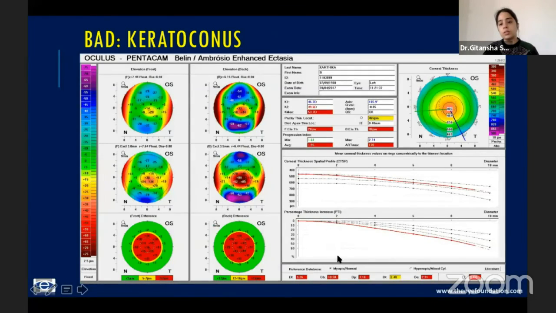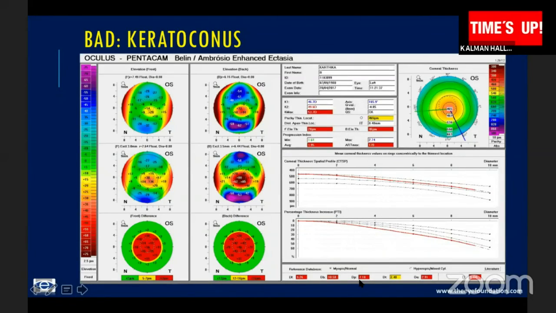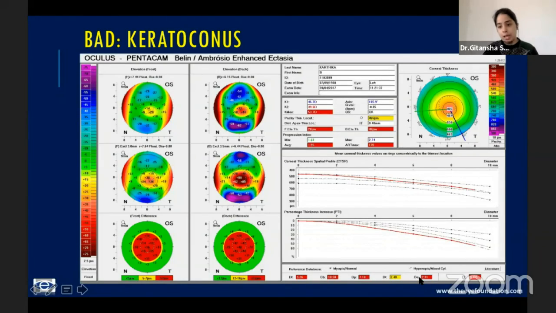However, here you see that there is a variation. This is an abnormality. These are seen as the pachymetry. The thickness changes and this is the axial displacement. Like I mentioned before, the thinnest point axially displaces inferiorly in a keratoconic eye. So all 5 of these are then put together by the machine itself.